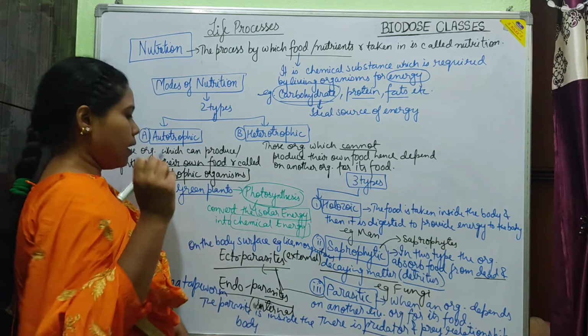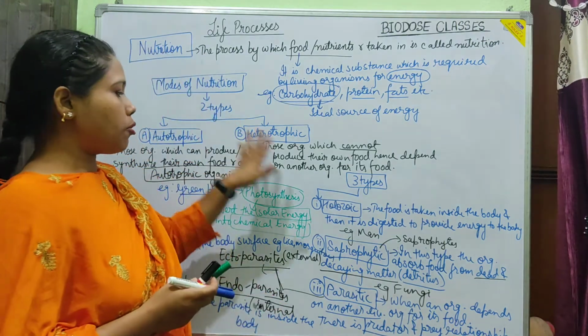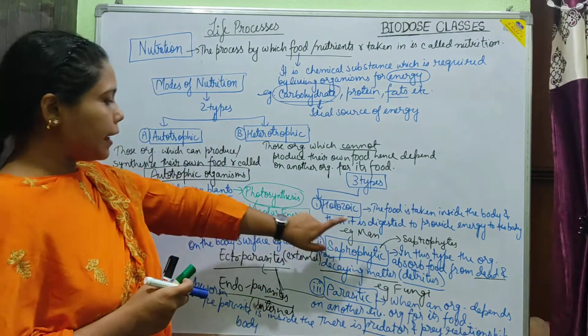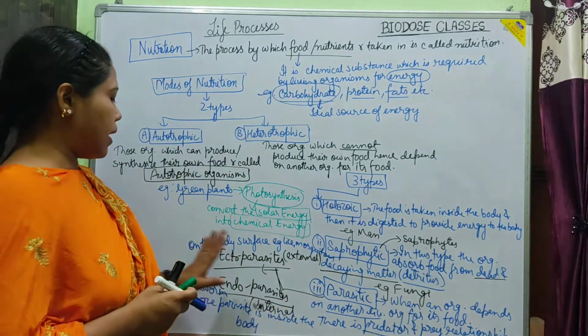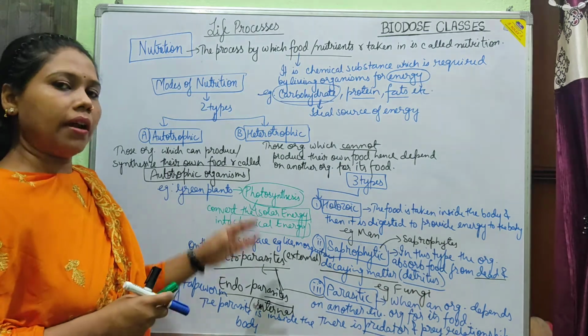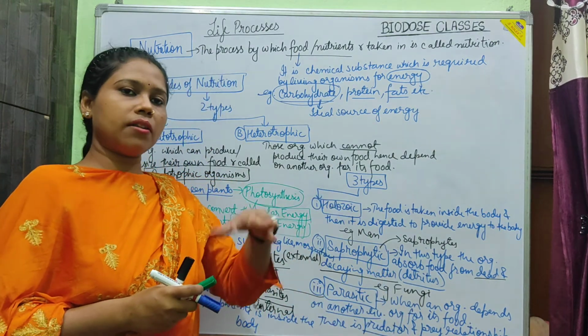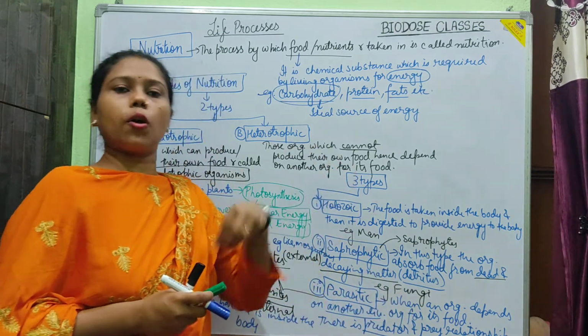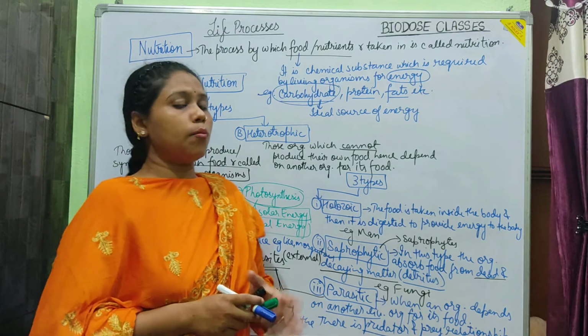So these are the different types of heterotrophic mode of nutrition, either holozoic, saprophytic or parasitic, in which there are ectoparasites or endoparasites depending upon from where they are absorbing nutrients, either from the surface or from inside the body.